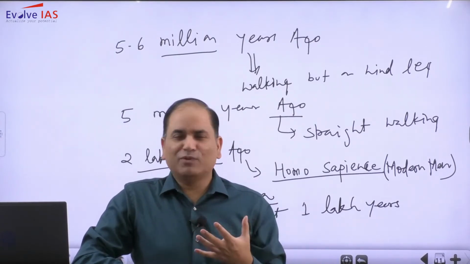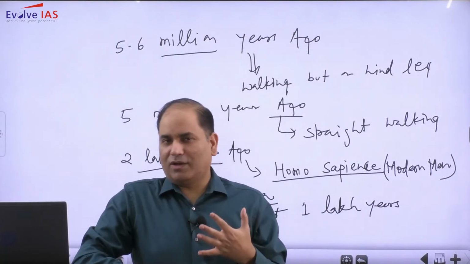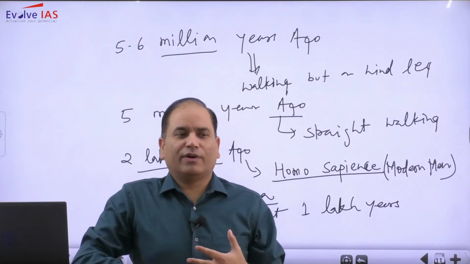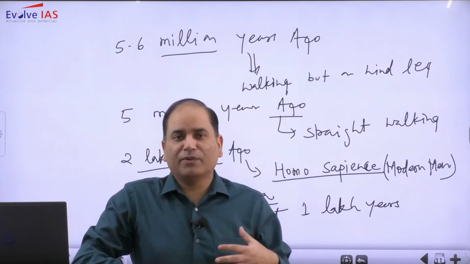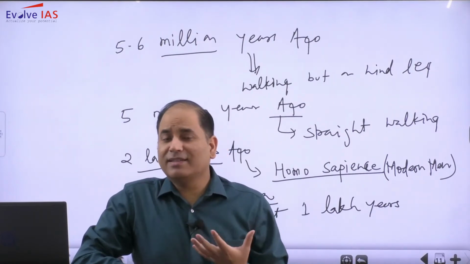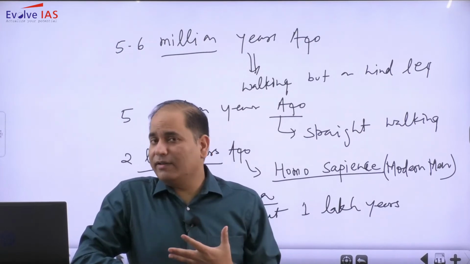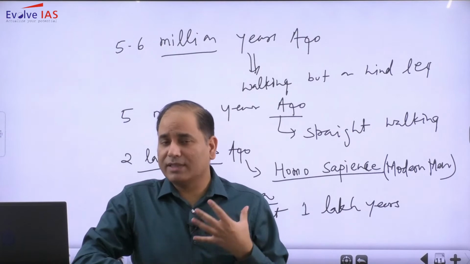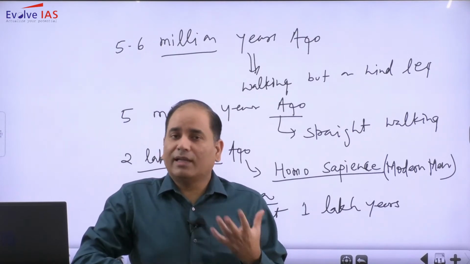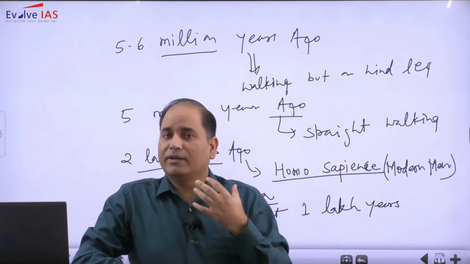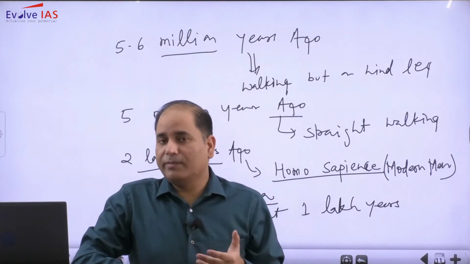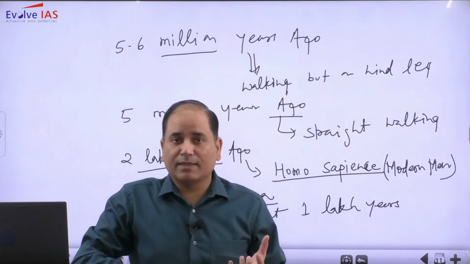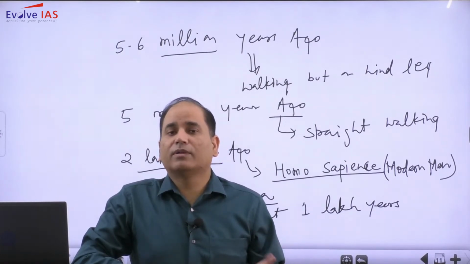Why they moved out is a different issue altogether, but as you all must be knowing, necessity is the mother of all invention. There are some evidences which suggest that all the lakes nearby where these modern men were living in Africa went dry, and because of the drying up, they were forced to look out for some other territory.